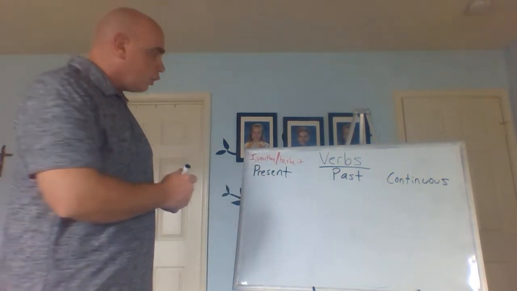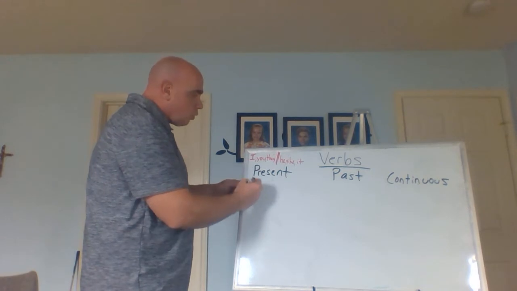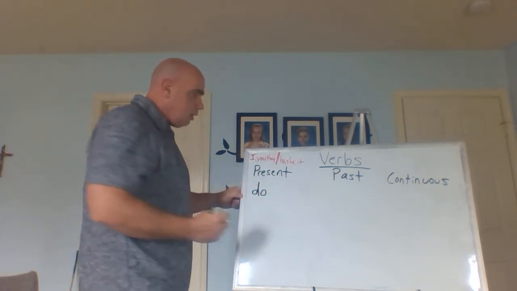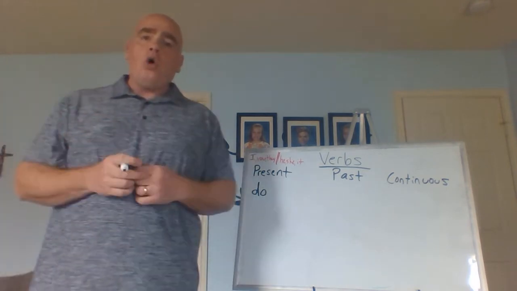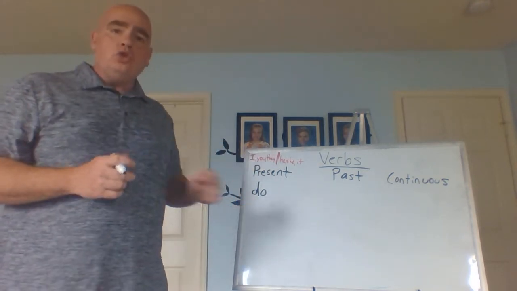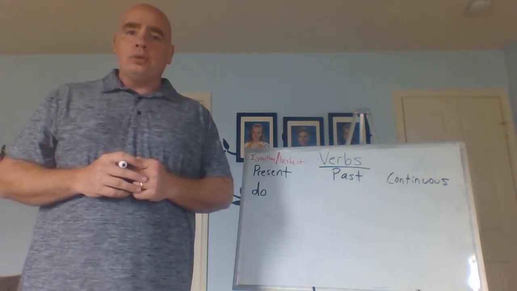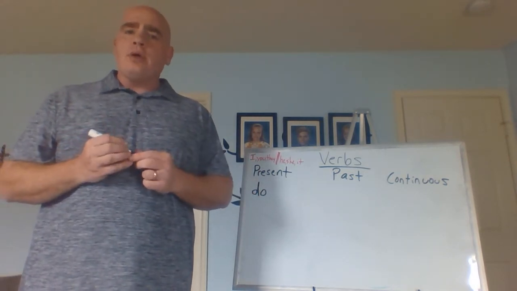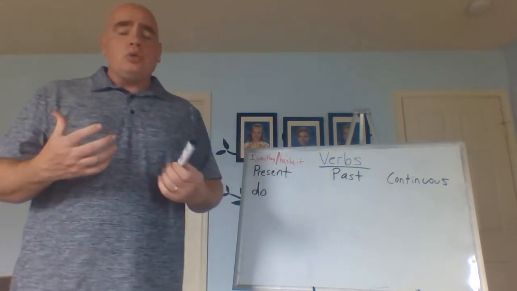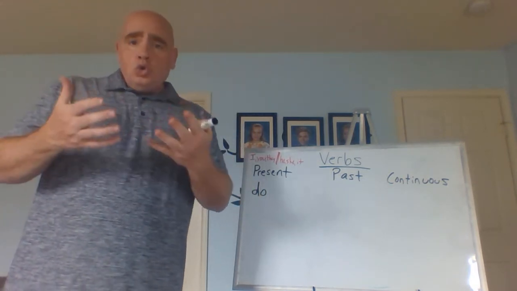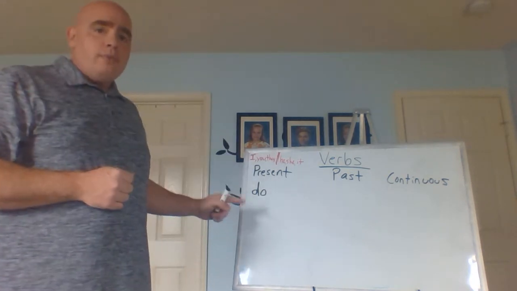So let's look at our do verb. For do, we're going to say, I do homework. You do homework. They do homework. Another sentence that we use when we say do is, I do laundry. You do laundry.